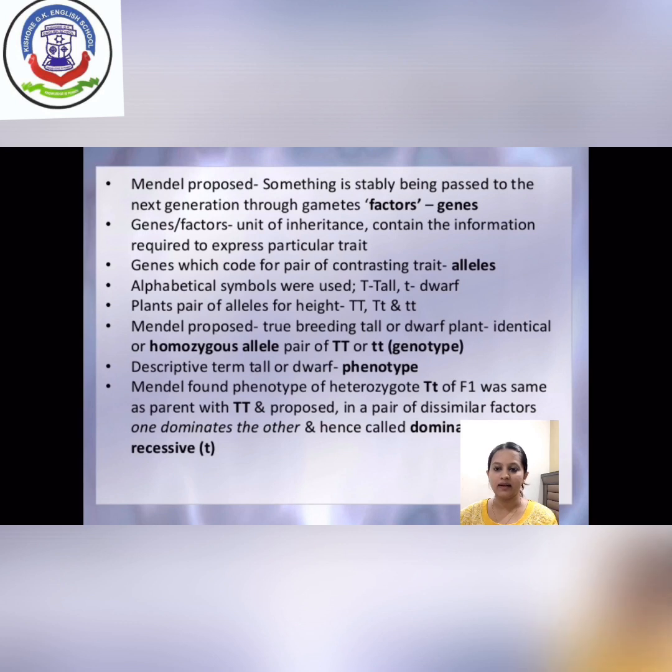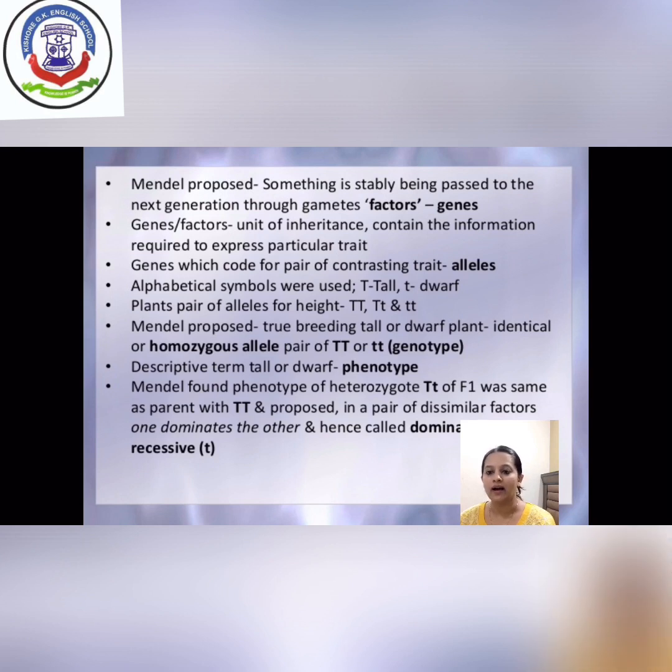Mendel stated, on the basis of the monohybrid cross, that something is stably passed from one generation to the next generation through gametes, and he coined the word factor. So factor is also known as a gene. Factor and gene are the unit of inheritance which express the character from one generation to the next generation. Now allele is a contrasting pair of gene. It is known as allele, and genes are always in pair.